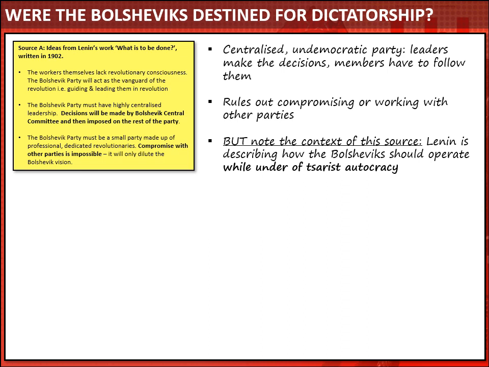So perhaps this is a good guide to Lenin's view of how the party should operate during the Tsarist autocracy. It's not necessarily a good source for giving us a longer term view of how Lenin envisaged the party working after the Tsar was removed. So we need to be a little bit cautious about this source.